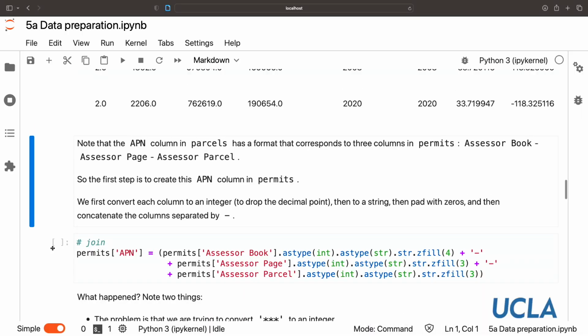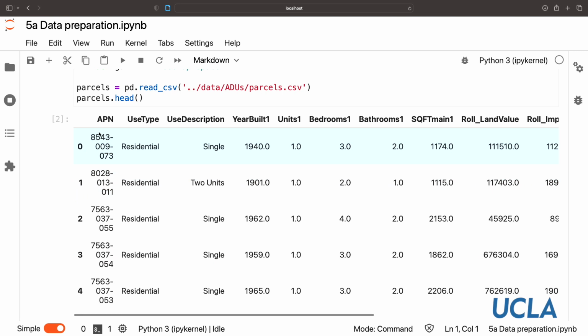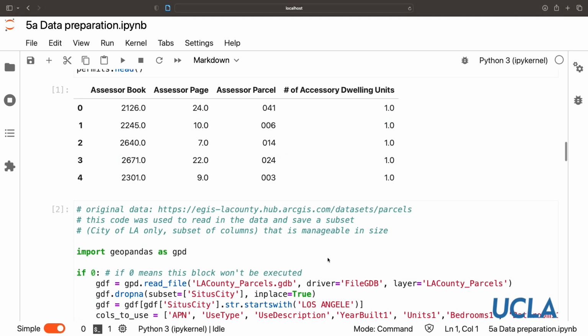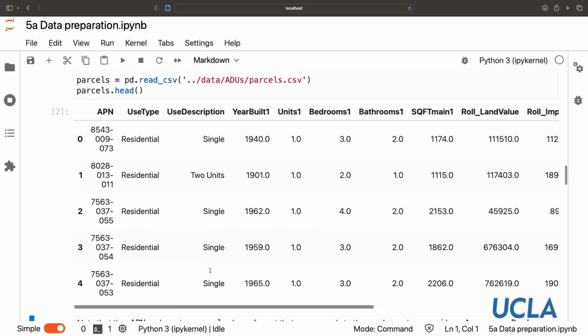So how can we join these together? Well, if you look back at the parcels data frame, we see that we have this APN field, which looks like it's a concatenation of 3 different fields that we see in the permits data frame: assessor book, assessor page, assessor parcel, which are represented as 3 different columns here. So if we want to join these data sets together, we have to create something from these 3 that looks like this. Or we could go the other way, right? We could create 3 different columns from this APN.